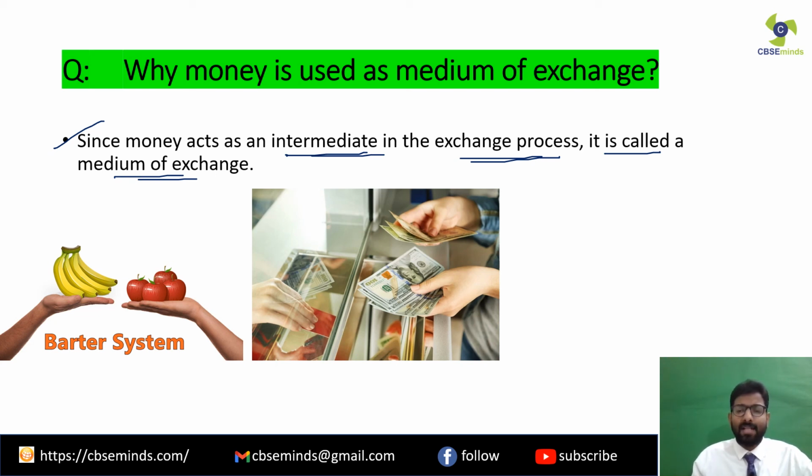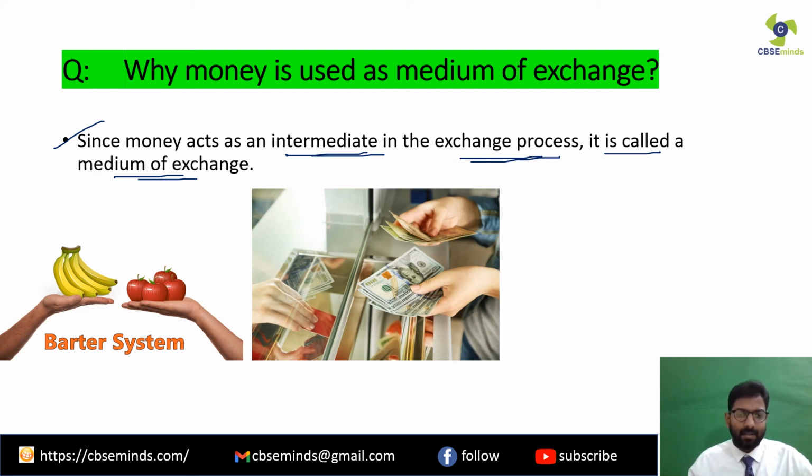Why is money used as a medium of exchange? Because money acts as an intermediate in the exchange process. Clear? Like you want a certain good, so you pay in terms of money. Clear? That is the medium of exchange, and then you get the product or the good. So because money is acting as an intermediate in the exchange process, that is why we call it a medium of exchange. Clear?